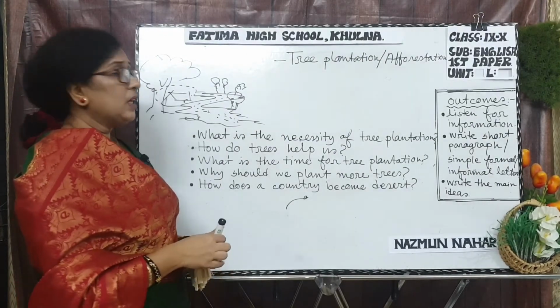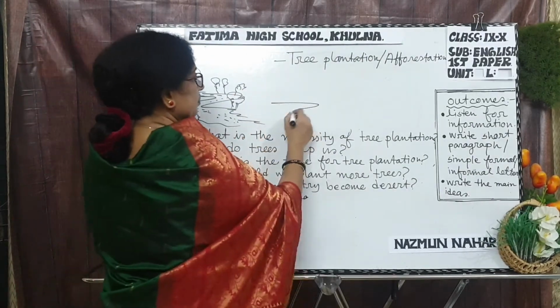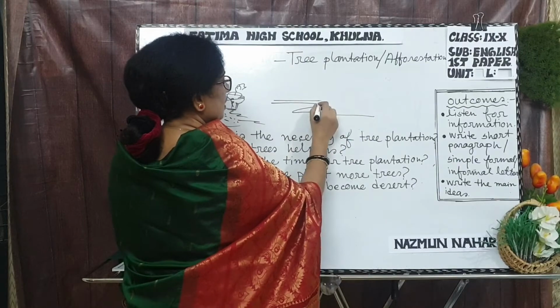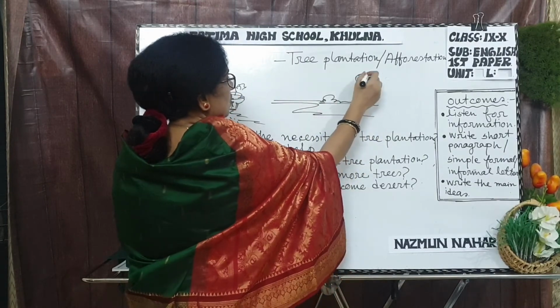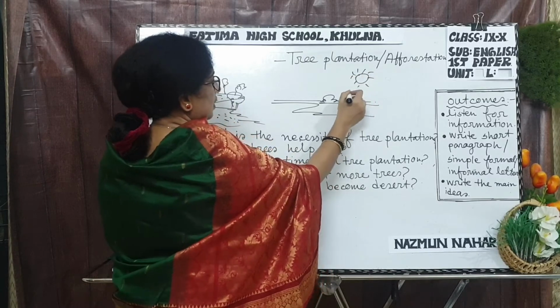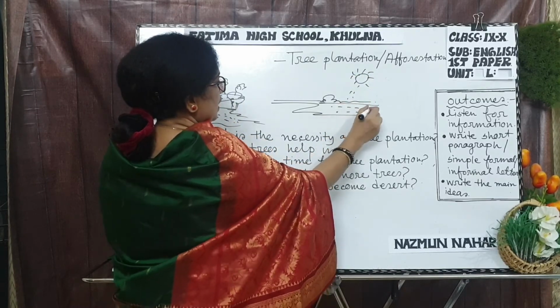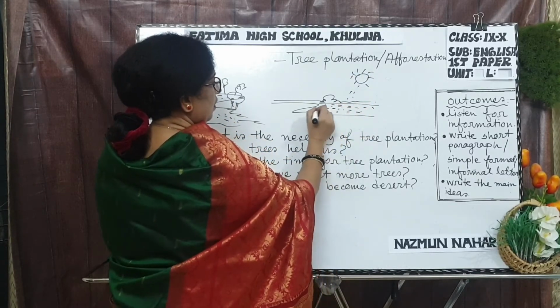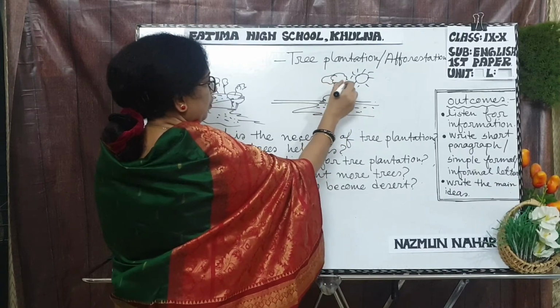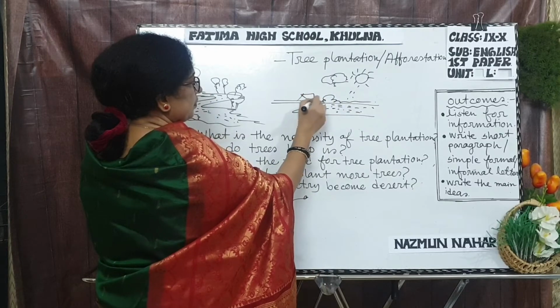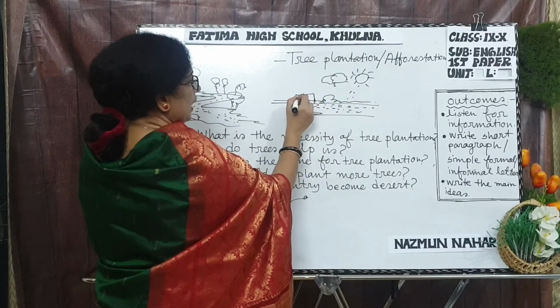Next, if you want to get the rain, we know from our science class that the sun's rays fall on the river, then the vapor rises, then it comes here and there.